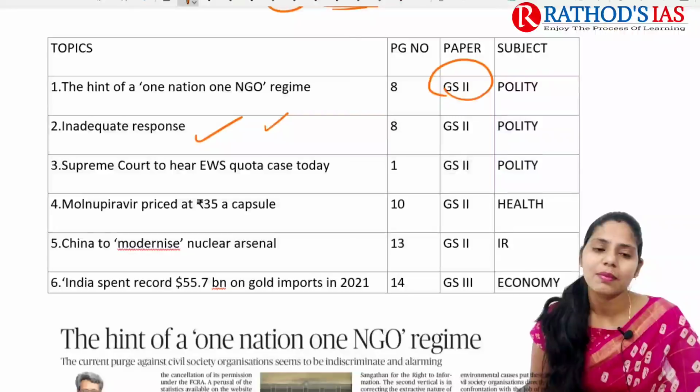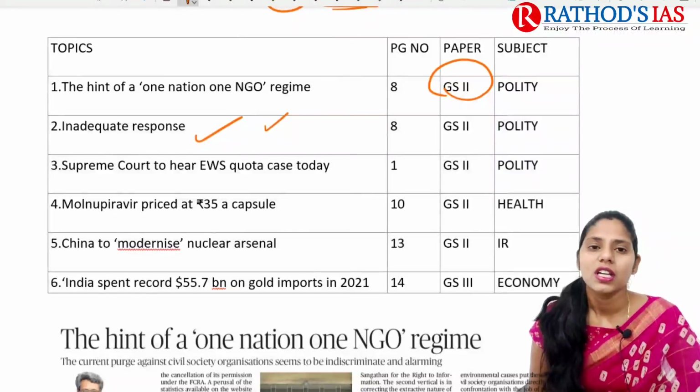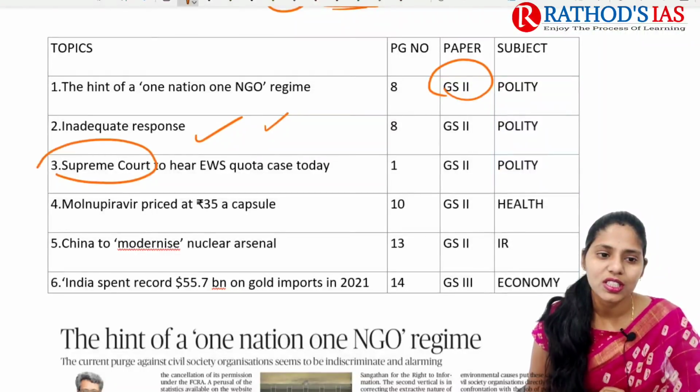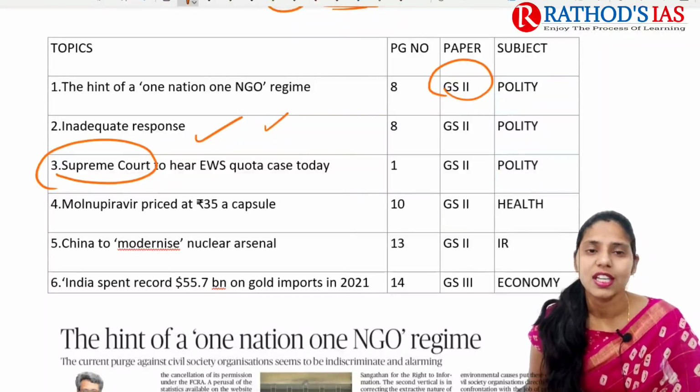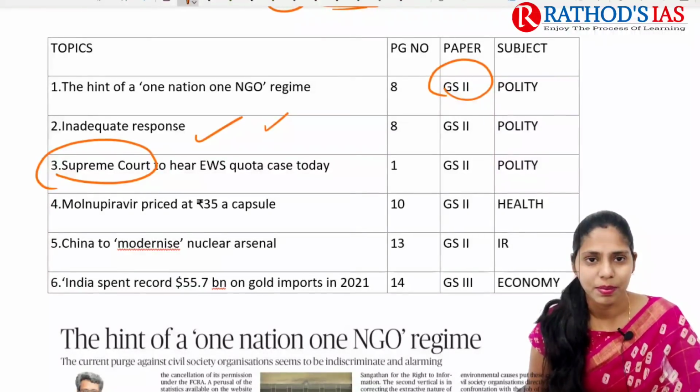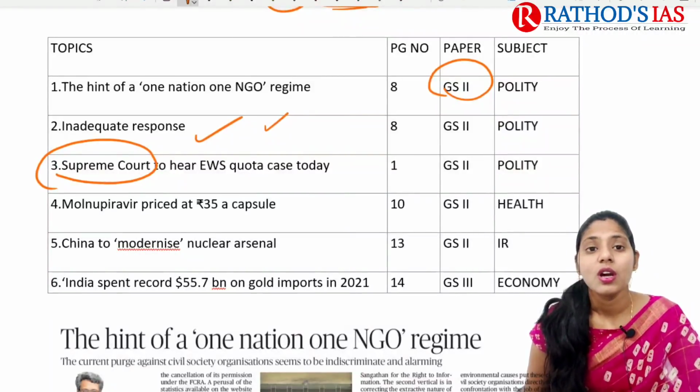And next topic, it is about Supreme Court to hear economically weaker sections quota case today. Our Supreme Court is going to hear this case, so because of this, it is again important from our polity point of view, which mainly comes under GS paper 2. And next topic, it is about molnupiravir.